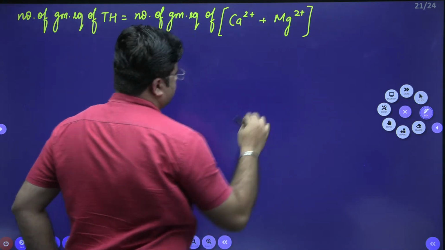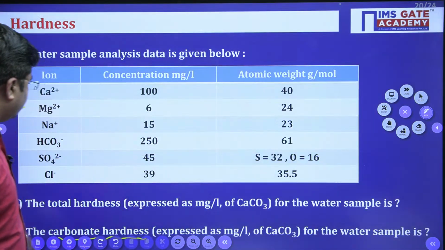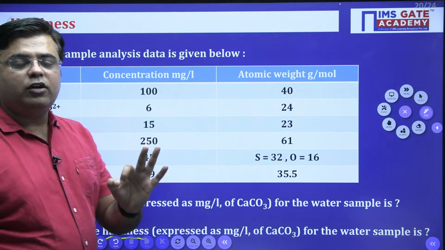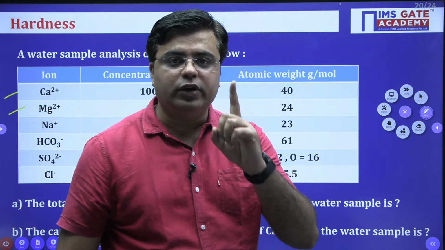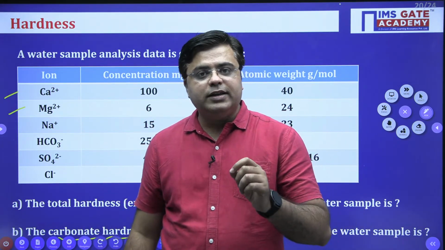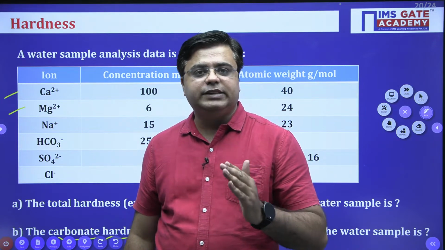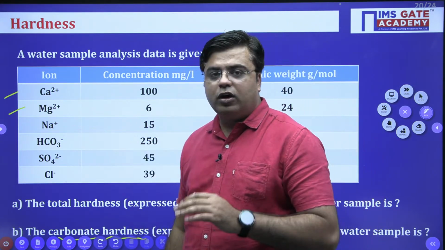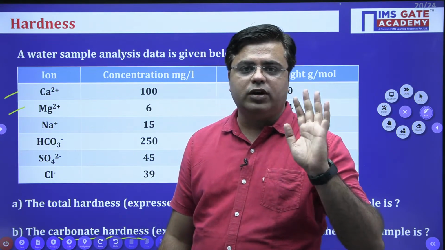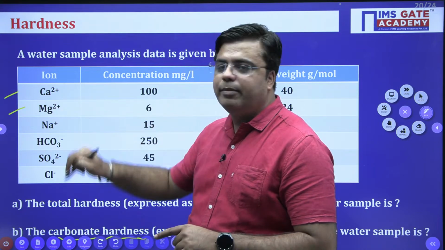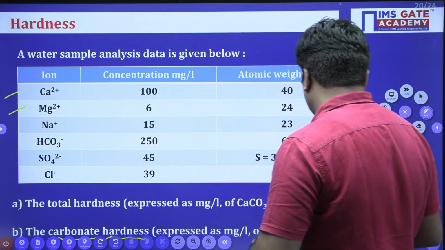right? When you look into the question, there is one more ion, sodium, also given to you. Sodium will not cause any hardness because sodium is univalent, it has +1 charge. For hardness, you require +2 or +3 charge. Multivalent ions are required, right? So sodium will not cause any hardness to your water sample. Only calcium ion and magnesium ion will cause hardness. Okay. So let's solve this.